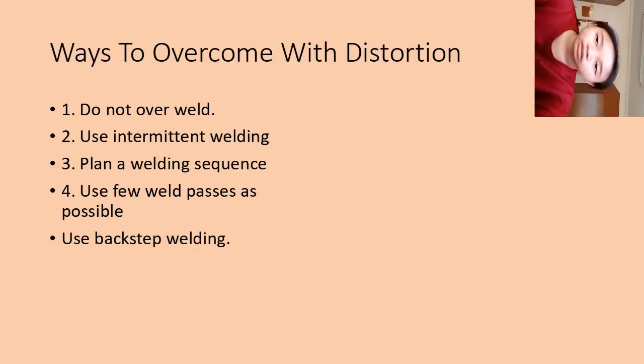Next are ways to overcome distortion. Firstly, do not overweld. Secondly, use intermittent welding. Thirdly, plan a welding sequence. Next, use as few weld passes as possible. And lastly, use backstep welding.